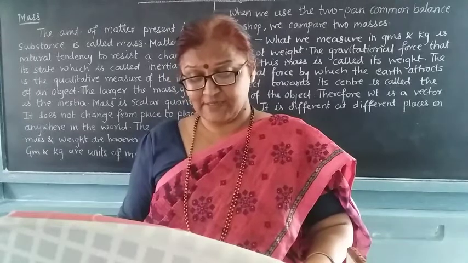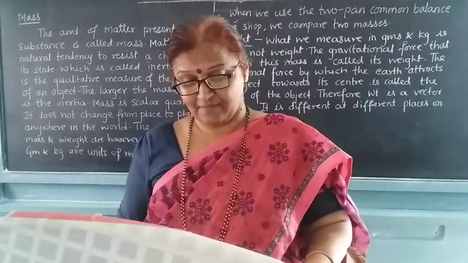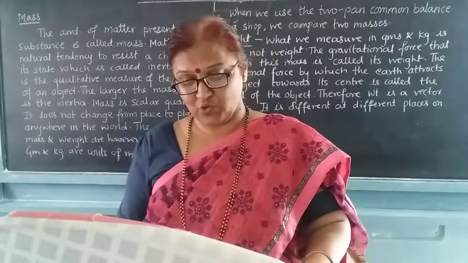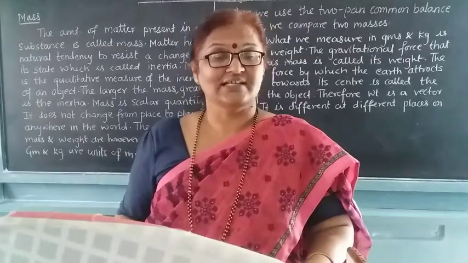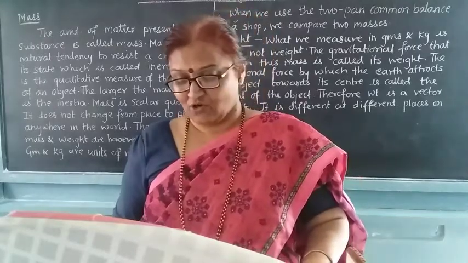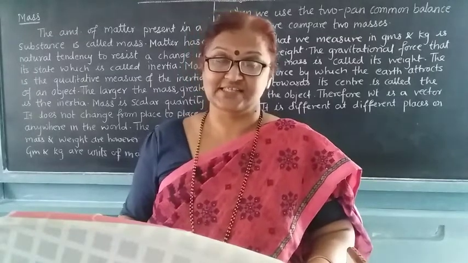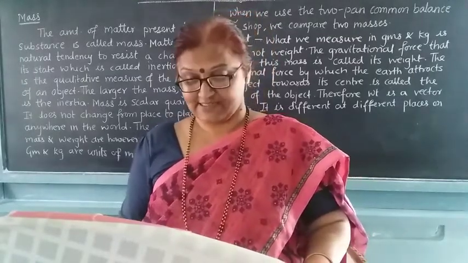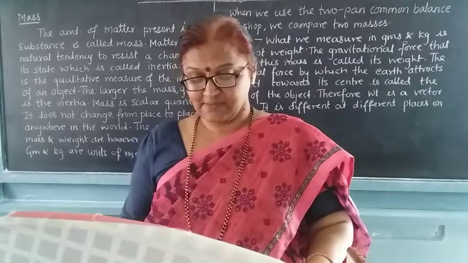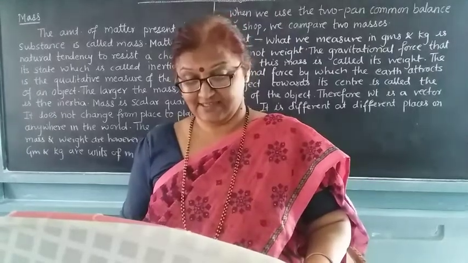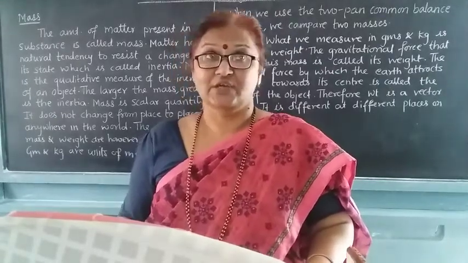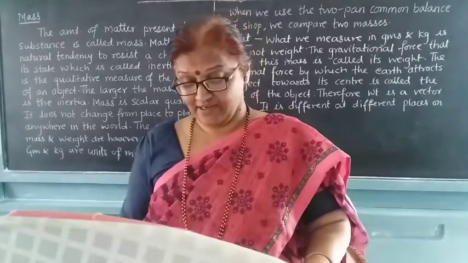Quantities that are expressed completely only when magnitude and direction both are given are called vector quantities. That means here both magnitude and direction are expressed. Then see, displacement and velocity are vector quantities.